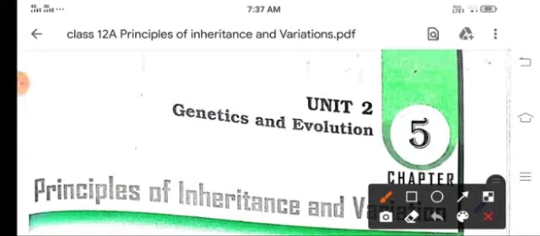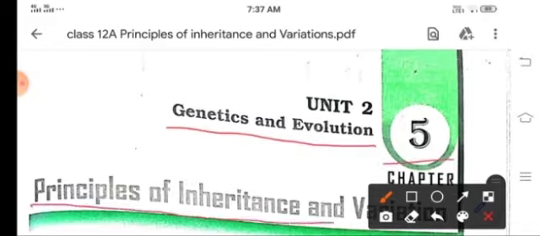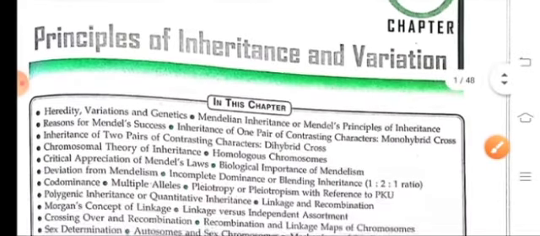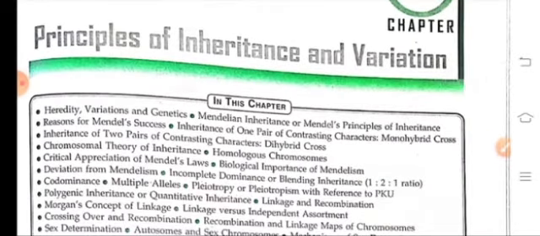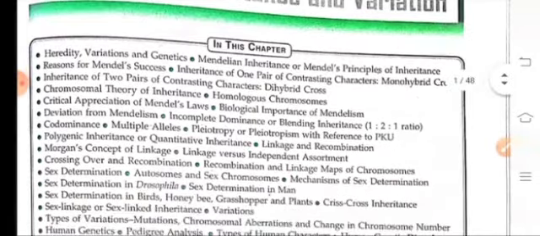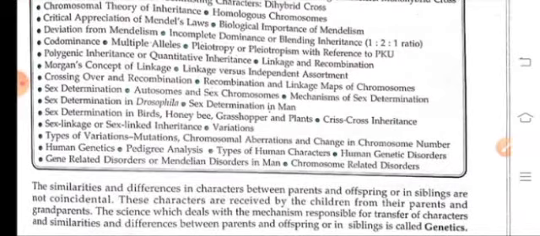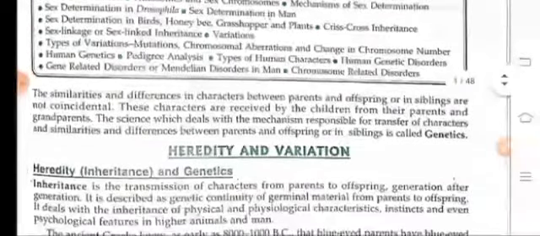Today we are going to start Unit 2, Genetics and Evolution, Chapter 5, Principles of Inheritance and Variations. Children, in this chapter we are going to study heredity, variation, genetics, then Mendel's experiments, sex determination, sex linkage, and many more. So let's come to heredity and variations.